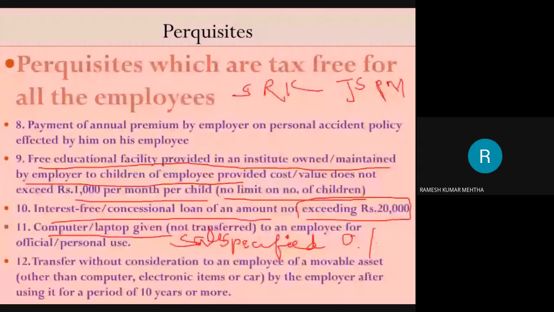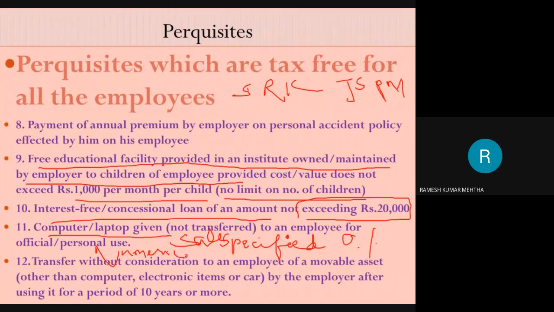So already I have spoken about the 11th point. The 11th point is sale of assets belonging to the employer to the employee, like computer, laptop, car, refrigerator, air conditioner, washing machine, so on and so forth, at a concessional price. Then there is a value attached to it. We have to find out the value in it, and we are going to do some numerical problems also.